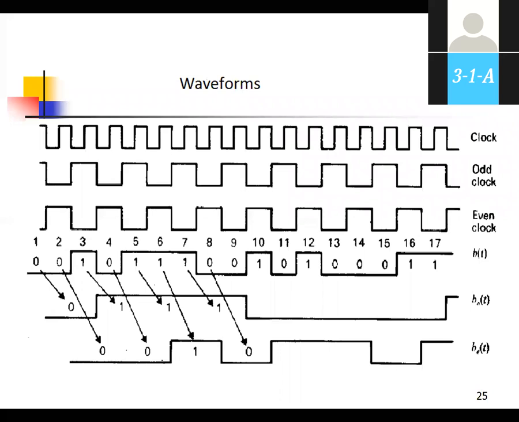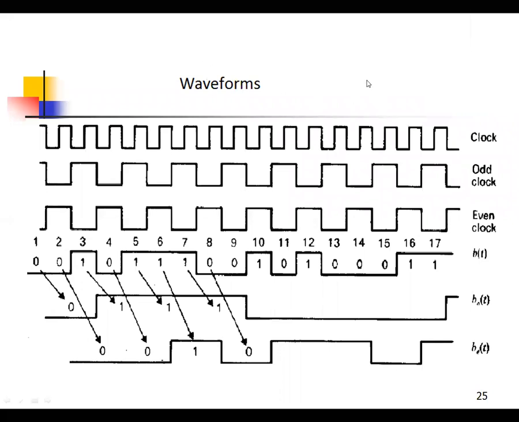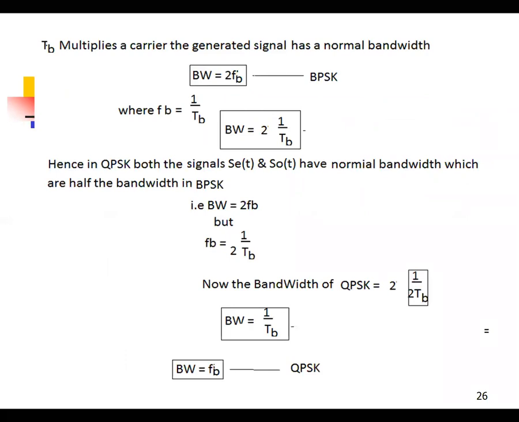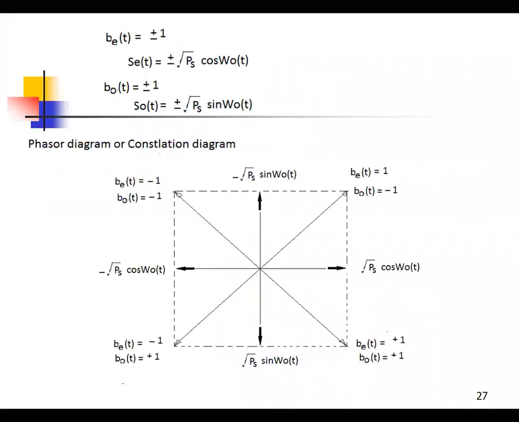Please go through the waveforms thoroughly, with the explanation. The bandwidth is only half for QPSK compared to BPSK, which is 2 fb. Here is the constellation diagram, because there are 4 signals.